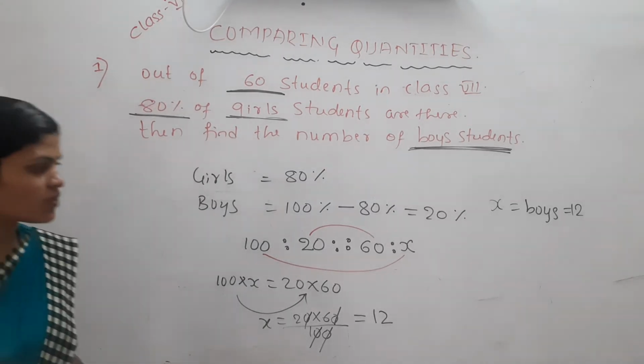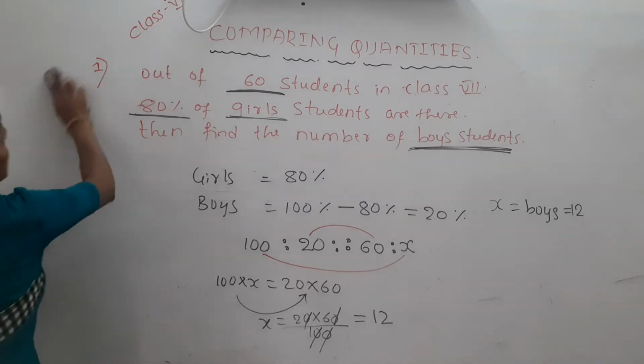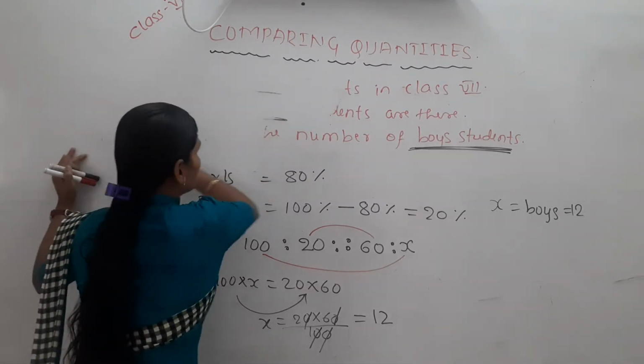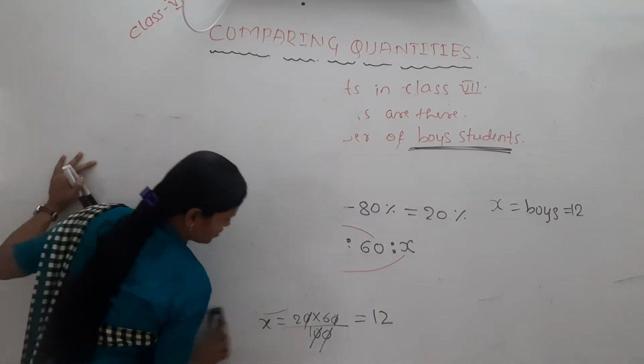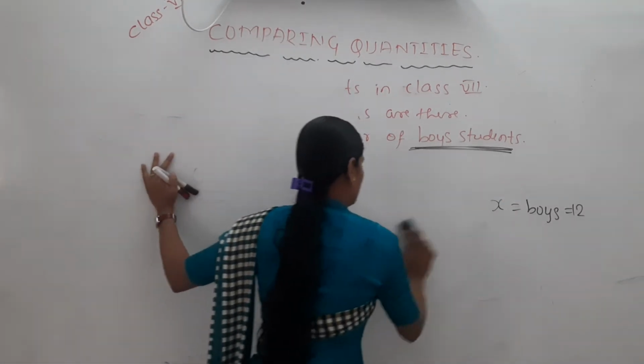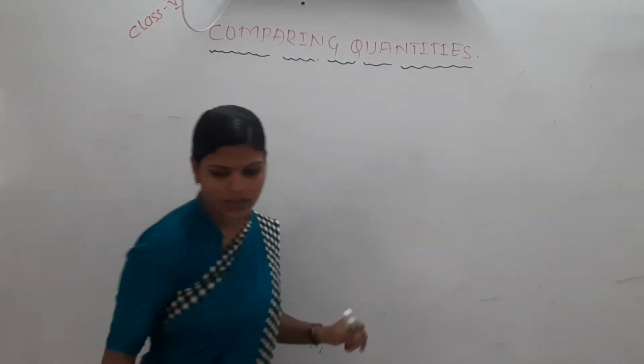Okay, just pause this and take the answer. Like this, if the percentage is given, we need to find the exact number of the things. I hope you have written. Just take one more question here. It's a very interesting question. Now we will take it.